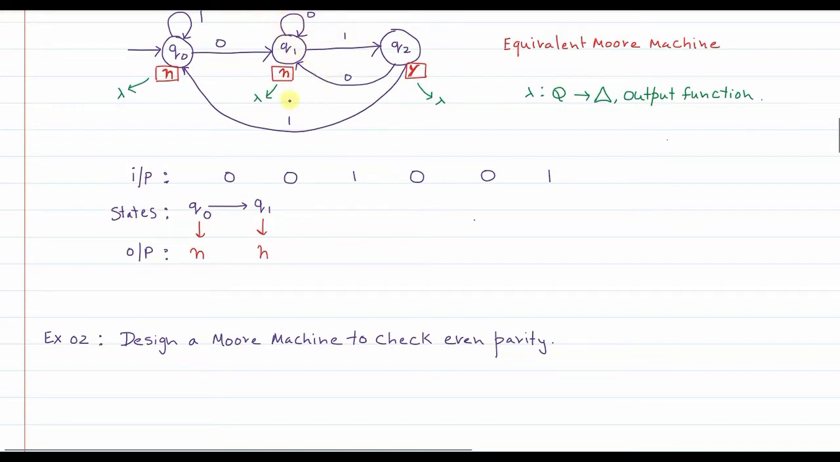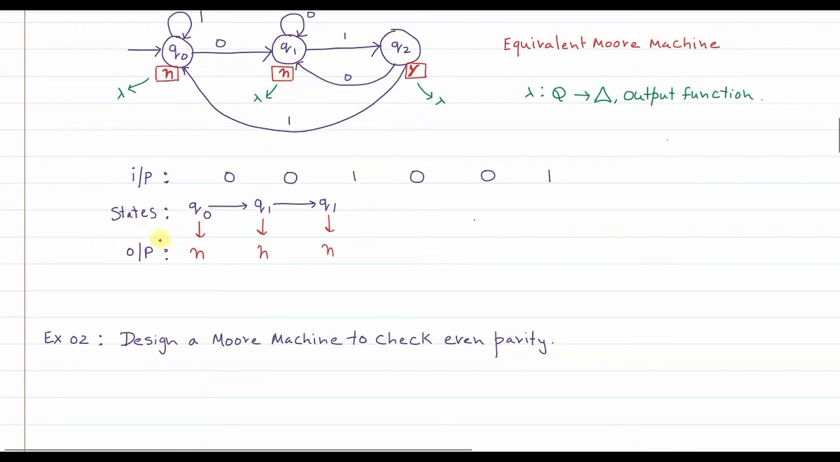Correct? When you are in Q1 state and when 0 is read, from Q1 you remain in state Q1 and the output is no, because you are in Q1 state. So the output associated with that state is no. So when 0 is encountered, you remain in Q1 state itself, and the output associated with that state is no.